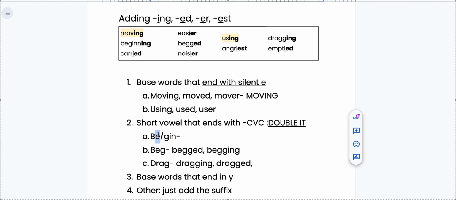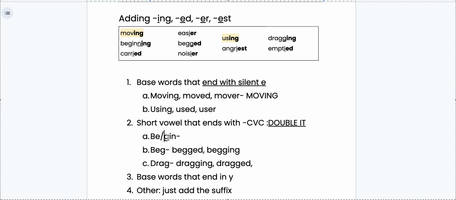But is that at the beginning of the word or the end of the word? It's at the beginning. And I said when we have a short vowel sound that ends the word. So let's look at the ending of our base word. B-E-G-I-N. It's not G-ein, it's G-in, begin.